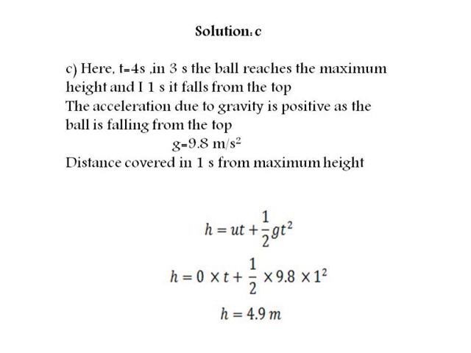So now we will use the equation s equal to ut plus half gt square, and after substituting the values of initial velocity, time, and acceleration due to gravity, we will get the distance fallen after 4 seconds, and it is 4.9 meters.